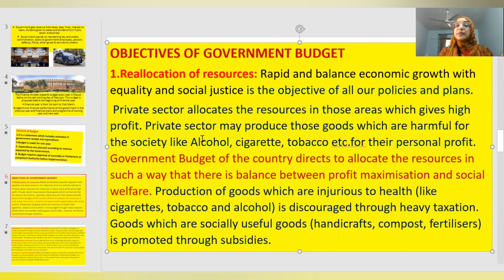Rapid and balanced economic growth with equality and social justice is one of the objectives of all our policies and programs.